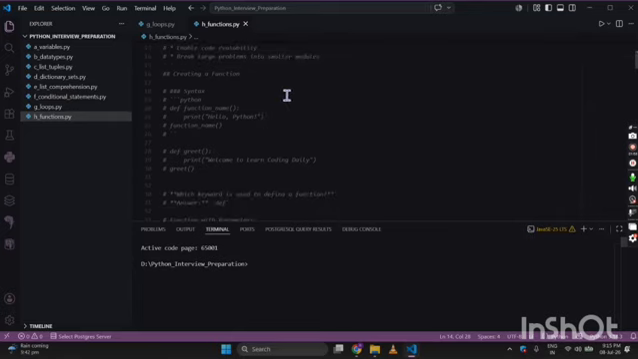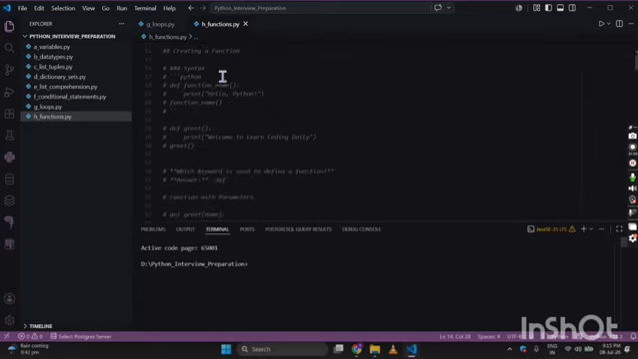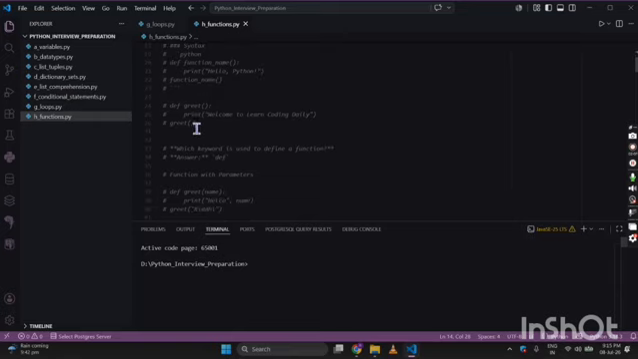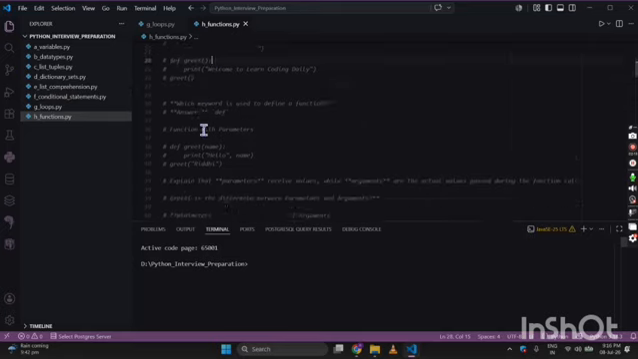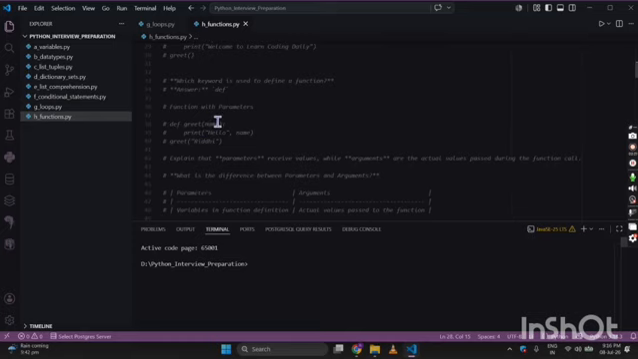Now creating a function. How can we create a function? Syntax stands over here. So def, function name, and then the print statement, and then we will call the function. Simple thing. Similarly, I have created a function over here which is def greet. We are printing welcome to learn coding daily and we are calling the greet function. So this is how we call a function. Now which keyword is used to define a function? That is def. Def for define.